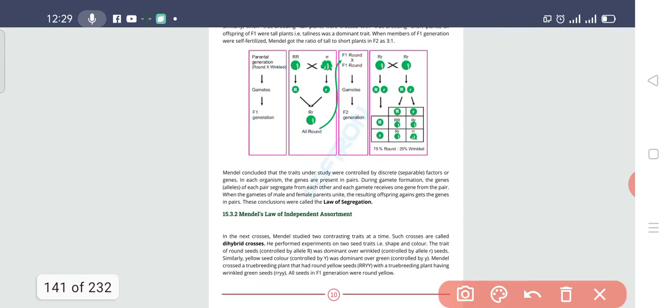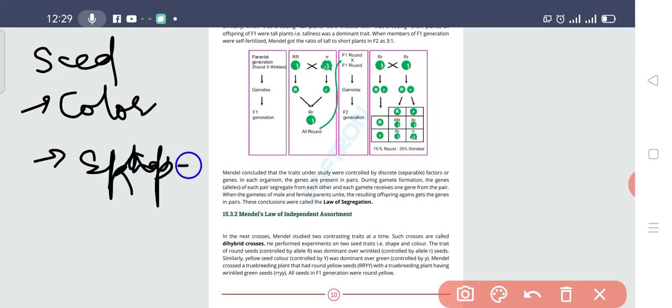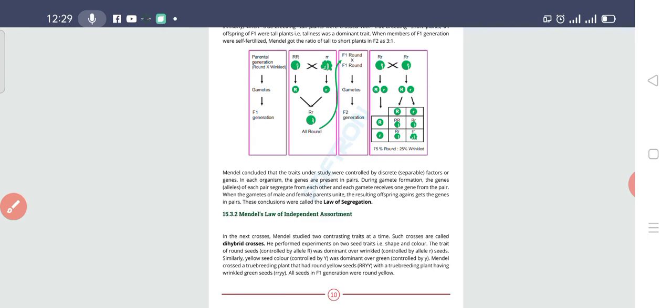Mendel had chosen two traits of a seed. One was the color and one was the shape. If we are going to discuss the shape of the seed, then there are basically two shapes of the seed.